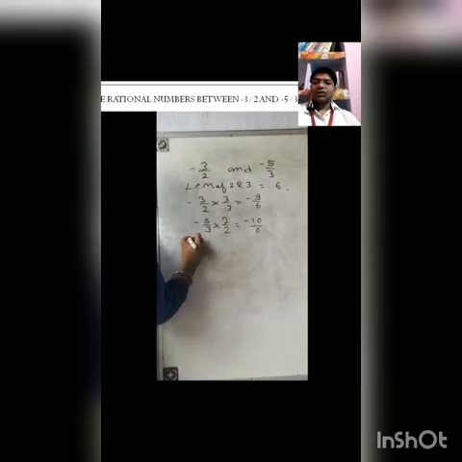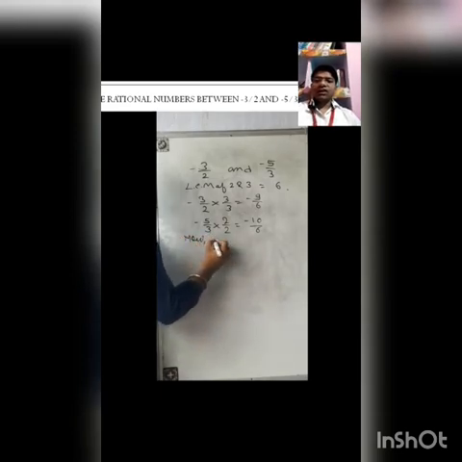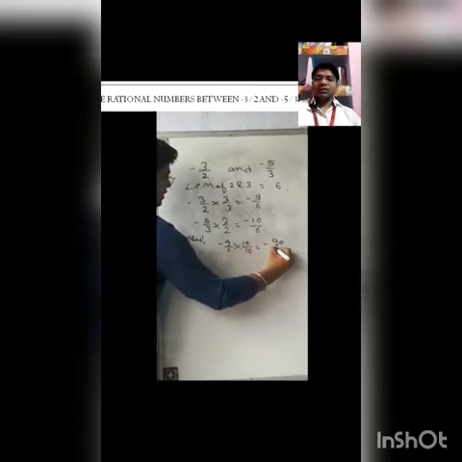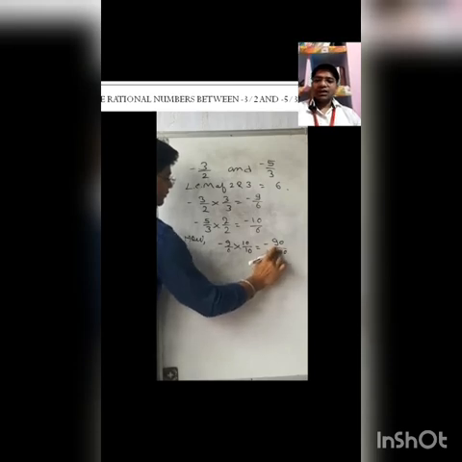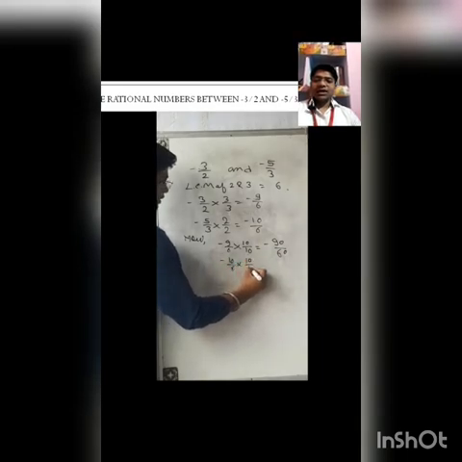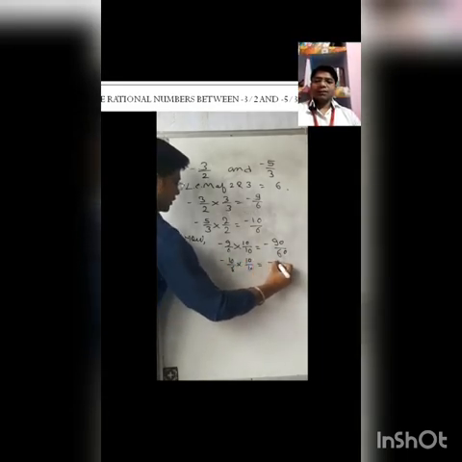So here still we can't find a rational number between both of them. So now what we have to do is further multiply our new rational numbers by 10. So what I will get here is minus 90 upon 60. In the same way, I will multiply minus 10 upon 6 by 10 and again I will get minus 100 upon 60.